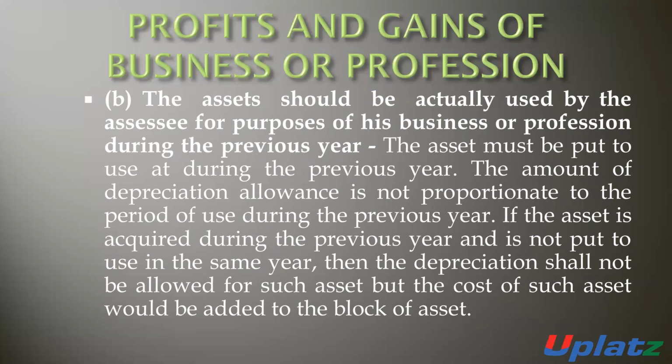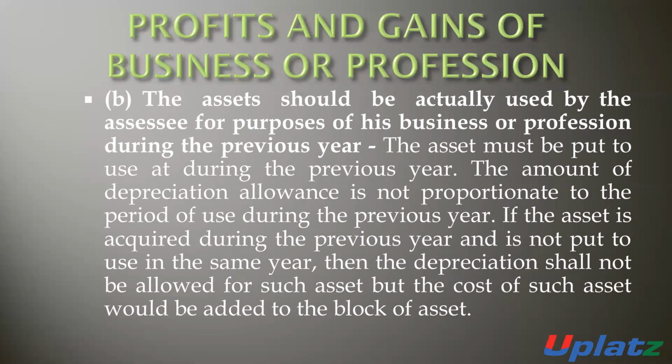The second condition: the asset should be actually used by the assessee for the purpose of business and profession during the previous year. If these assets are actually used by the assessee during the previous year in the business, then the depreciation will be allowed.